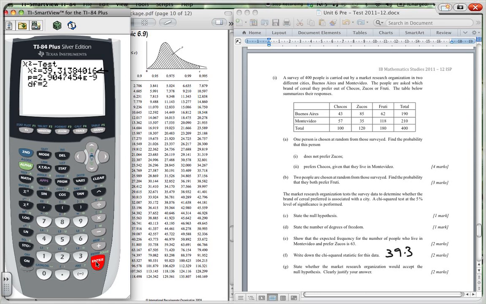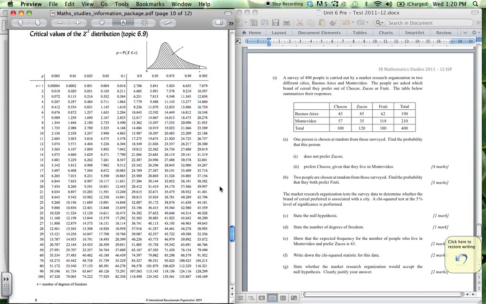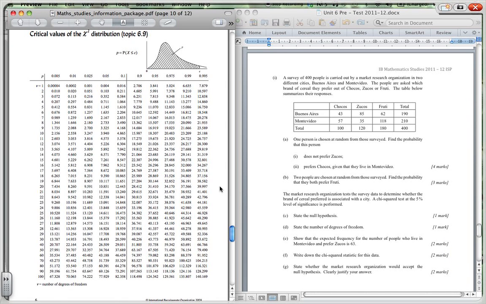And then state whether the market research organization would accept the null hypothesis. Clearly justify your answer. So we had 39.3. Now we need to go to our table. We have 2 degrees of freedom, and we were looking at a 5% level of significance.